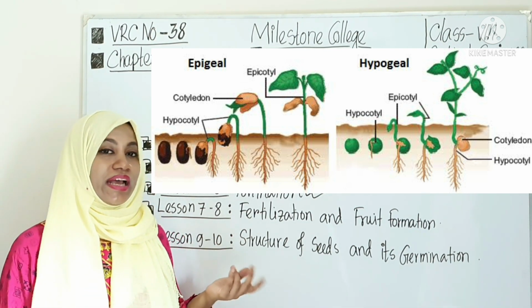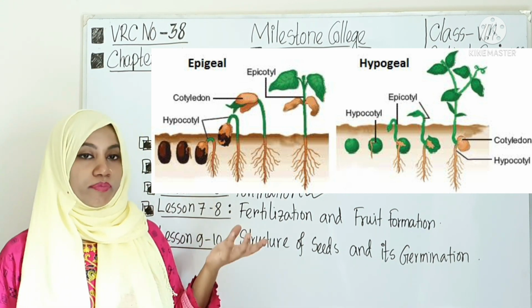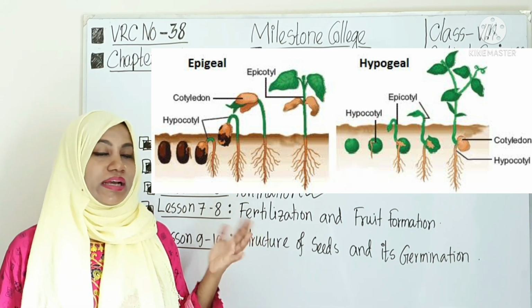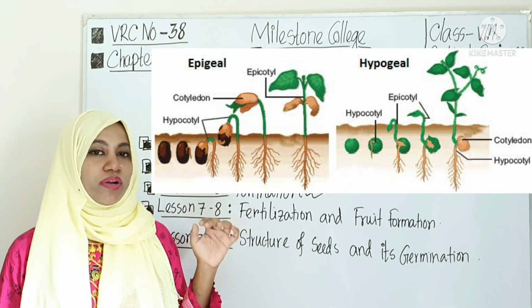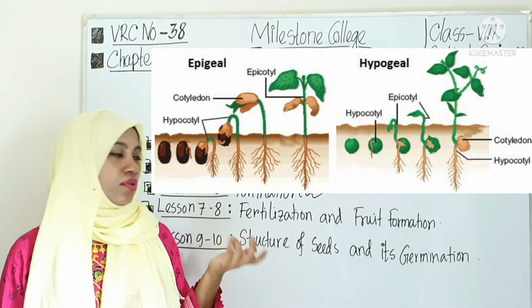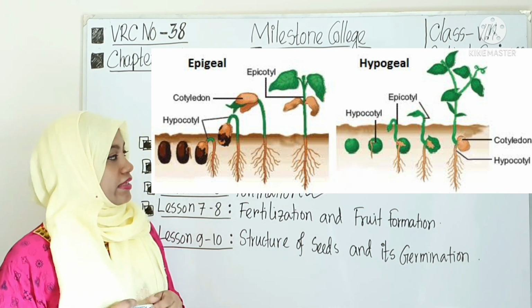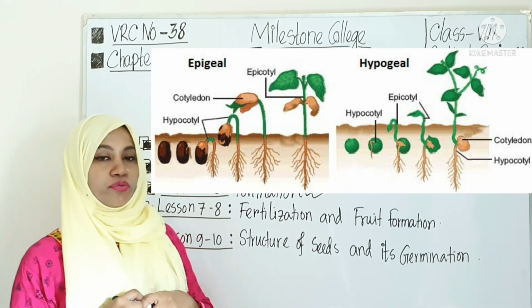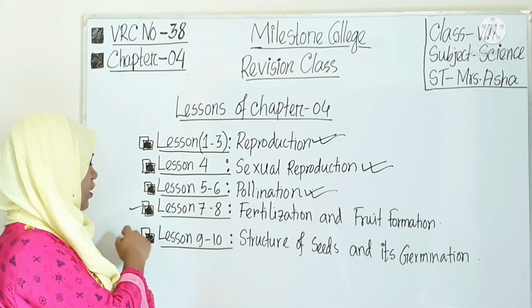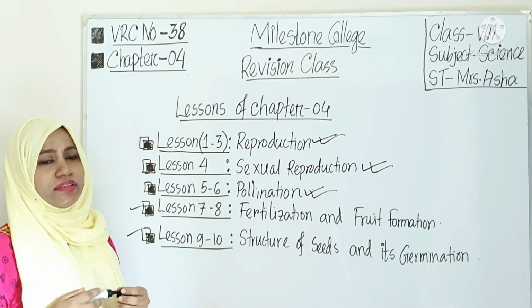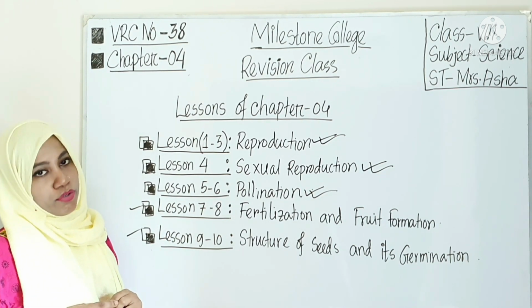And when the plumule and cotyledon both come up from the soil, and the cotyledon actually works as the nutrition here also, that is epigeal germination. That's all about today's lesson of the chapter. Okay, so I hope you could recall your mind.